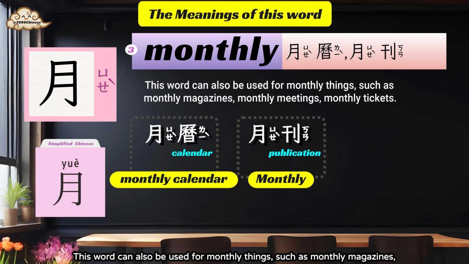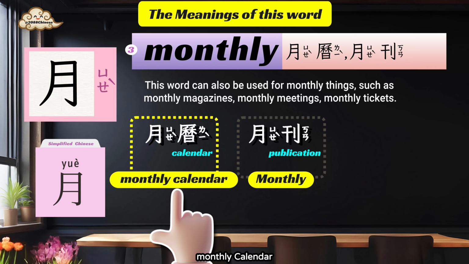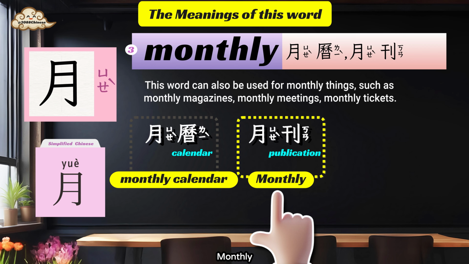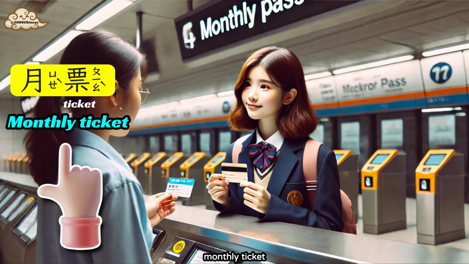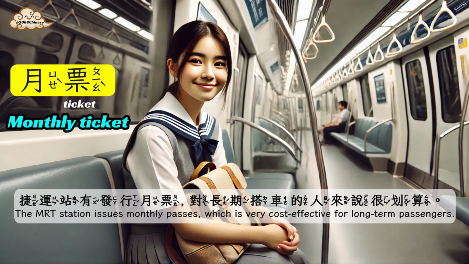This word can also be used for monthly things, such as monthly magazines, monthly meetings, monthly tickets. 月历, monthly calendar. 月刊, monthly. 月票, monthly ticket. 捷运站有发行月票，对长期搭车的人来说很划算。